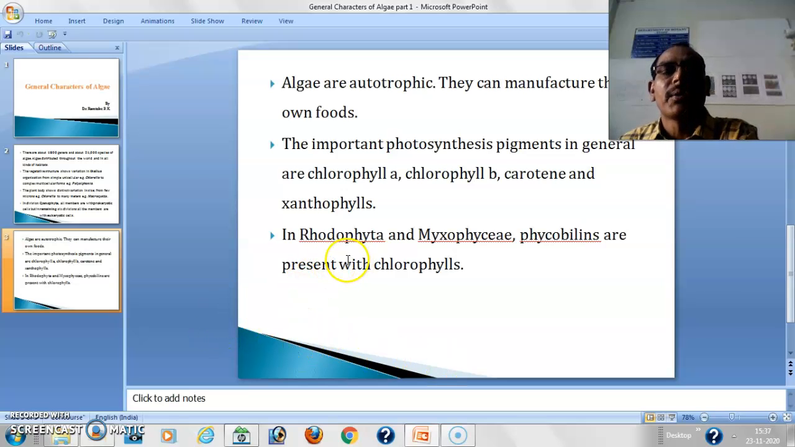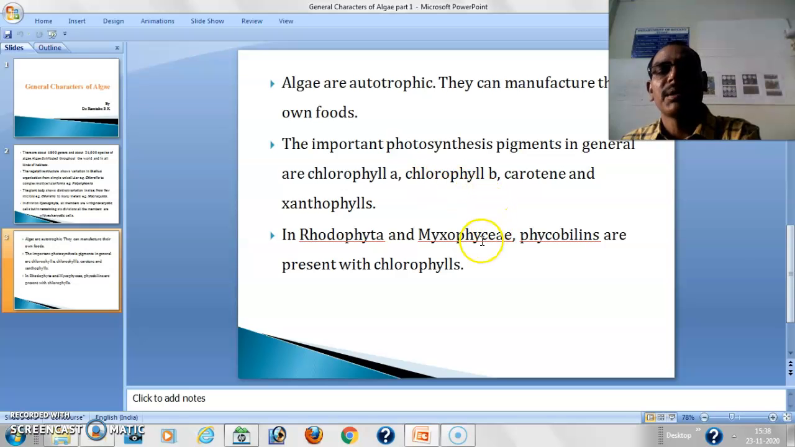Algae are autotrophic, means they manufacture their own food material during the process of photosynthesis. So for the photosynthesis, pigments are needed. So photosynthetic pigments in general are the chlorophyll a, chlorophyll b, carotene, and the xanthophyll. So these pigments are needed for the process of photosynthesis,